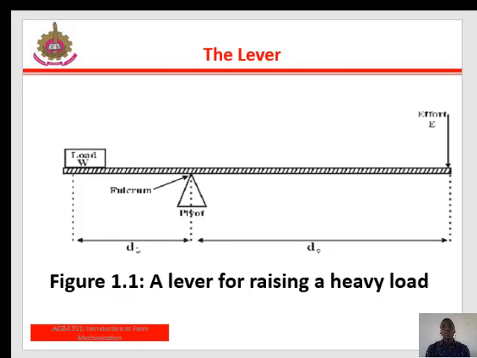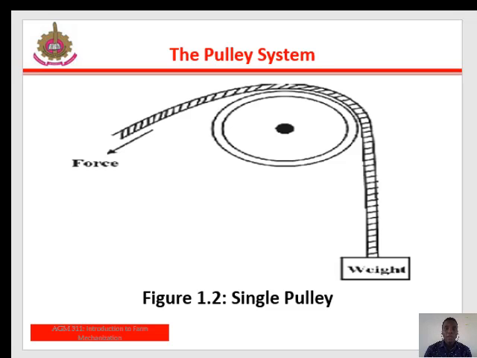Now, we are going to look at basic machines one after the other, starting with the lever. The lever is the simplest form of machine. For example, a long pole or a rigid bar that is pivoted on a fulcrum to raise a heavy load, as seen on the slide. The fixed point at which the straight long pole or rigid bar rotates is the fulcrum.